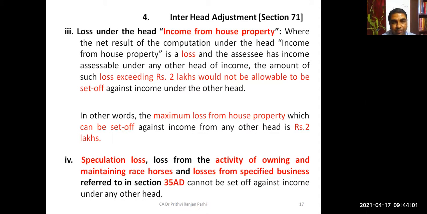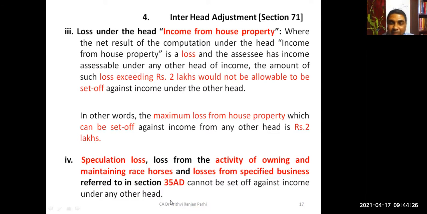Now, next, we are talking about inter-head adjustment. Remember. Next is speculation loss, loss from the activity of owning and maintaining race horses, and losses of specified business referred to under section 35AD. These losses cannot be set off against income under any other head.